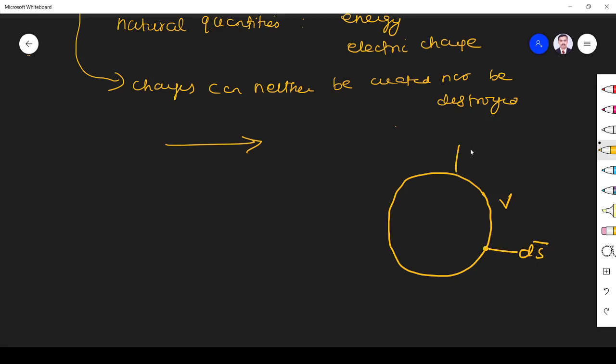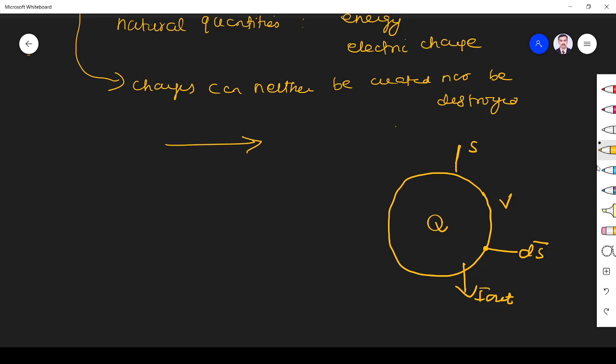The total surface is S, and the net amount of charge enclosed in this surface is Q. If net current flows out of this region, for example I out, then the charge in the volume will decrease at a rate equal to the current flowing out.